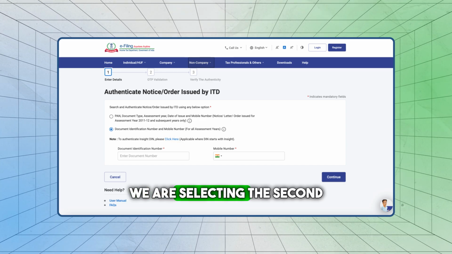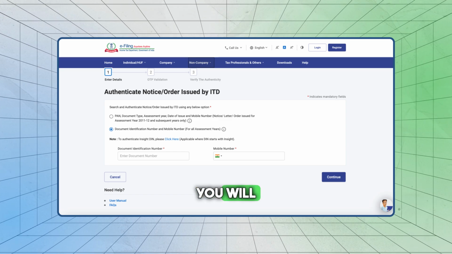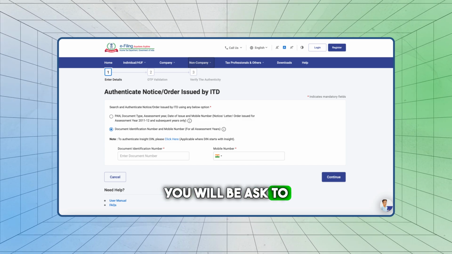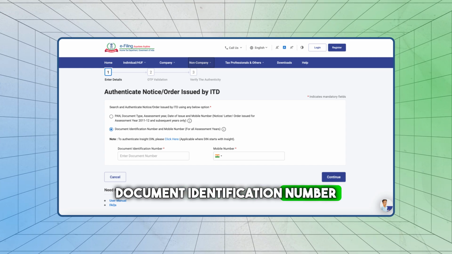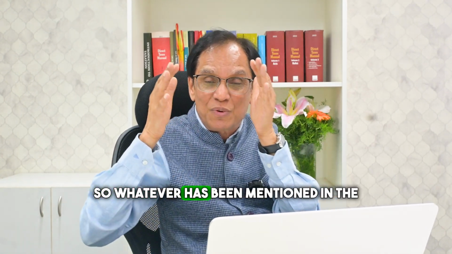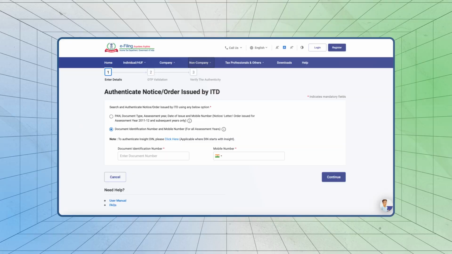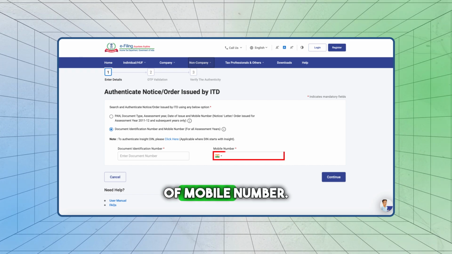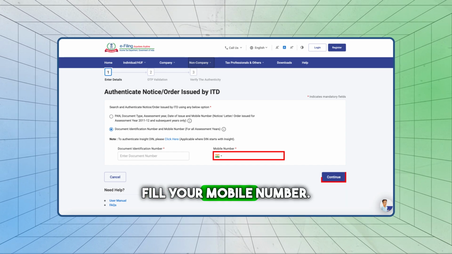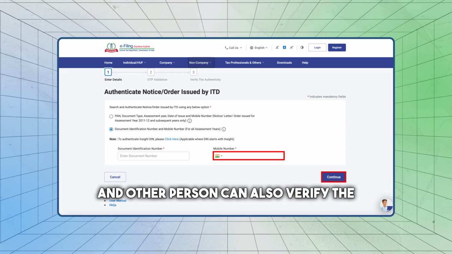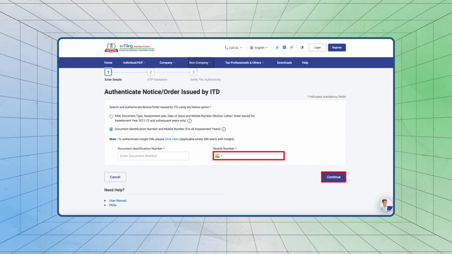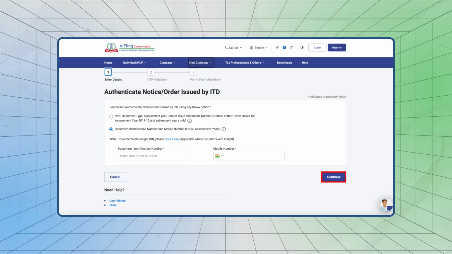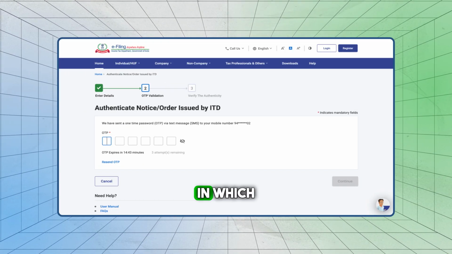So first, we are selecting the second option. You will go to the next screen. In the next screen, you will be asked to enter the document identification number. That's mandatory. So whatever DIN has been mentioned in the notice or letter, you enter the DIN. And then there is an option of mobile number. Please fill in your mobile number, and another person can also verify the genuineness of this notice, just like tax practitioners. Once you enter the document identification number and mobile number, you will get a screen in which you have to enter the OTP